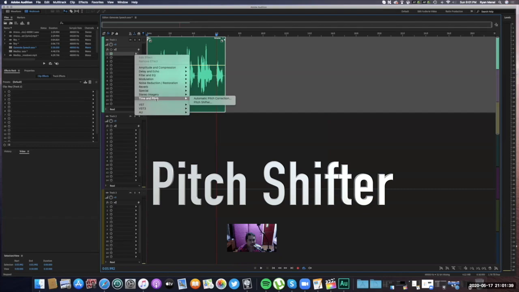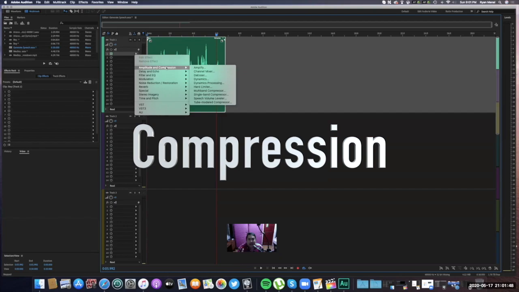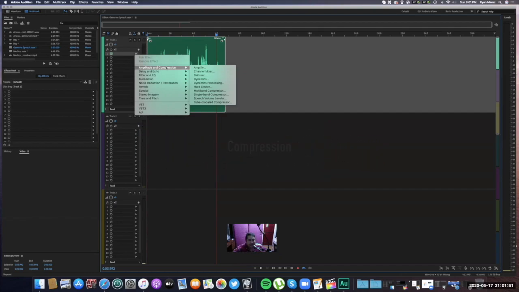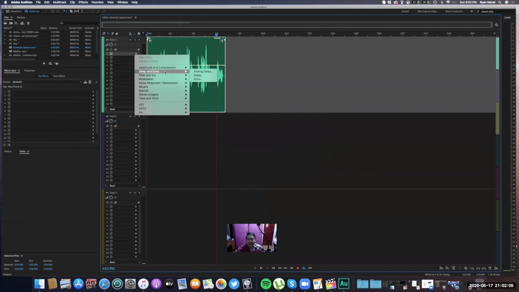So here we're going to choose the pitch shifter. There's a lot of signal processors. The basic are the amplitude and compression, where you compress the sound. If it's too loud, you want to maintain the balance, so the compression is very helpful for you to balance the sound. The delay and echo, from the word itself, echo, if you'd like to repeat the word like hello, hello, hello. How are you? How are you? I'm fine. Thank you. That's how you use the delay and echo.